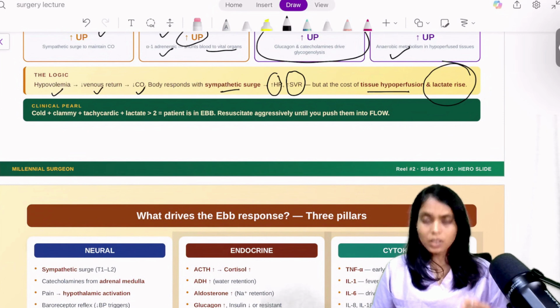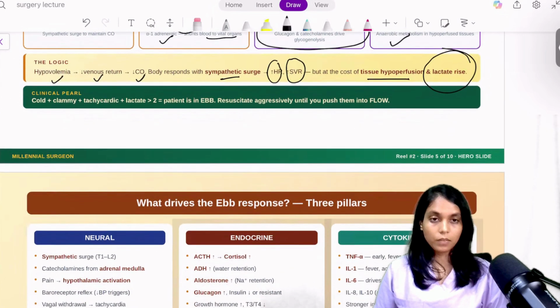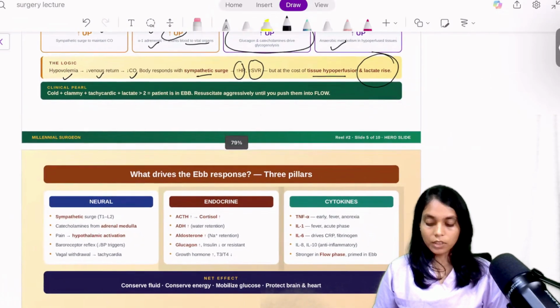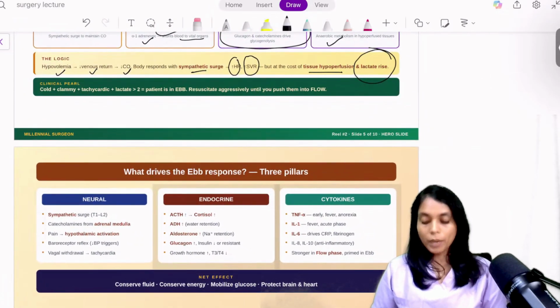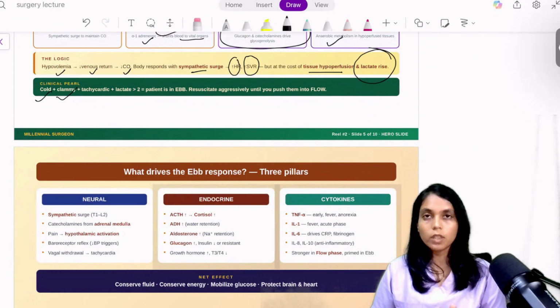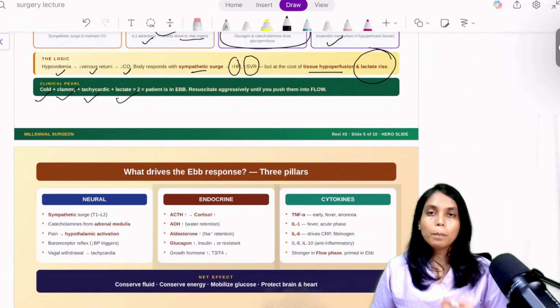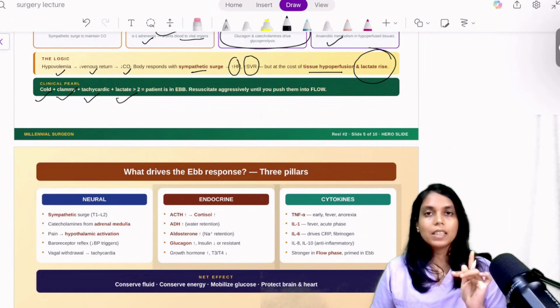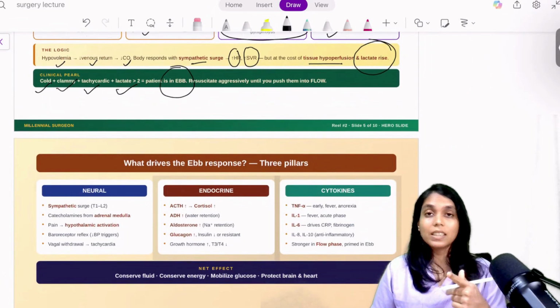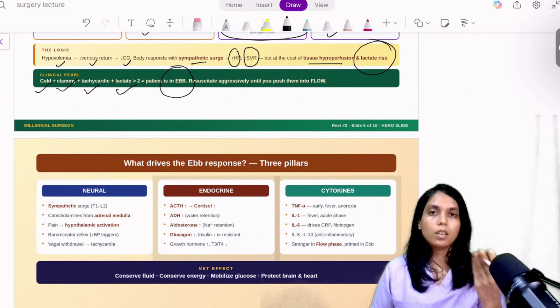If you get a question in your exam saying that your patient is cold and clammy within 24 hours of injury or surgery, is tachycardic and lactate is more than 2, blindly say that your patient is in the ebb phase. That is the reason you now need to resuscitate him, so that the ebb phase gets converted into the flow phase.